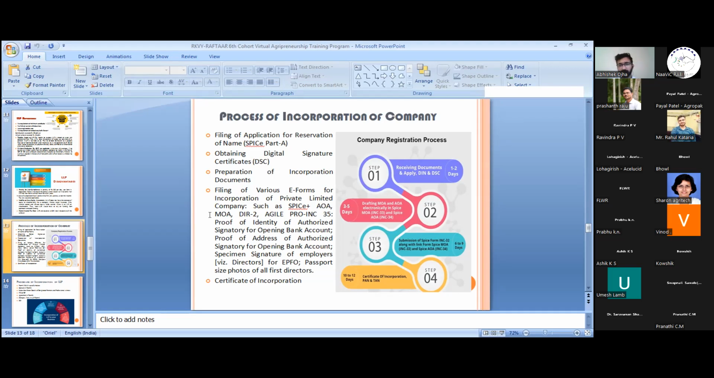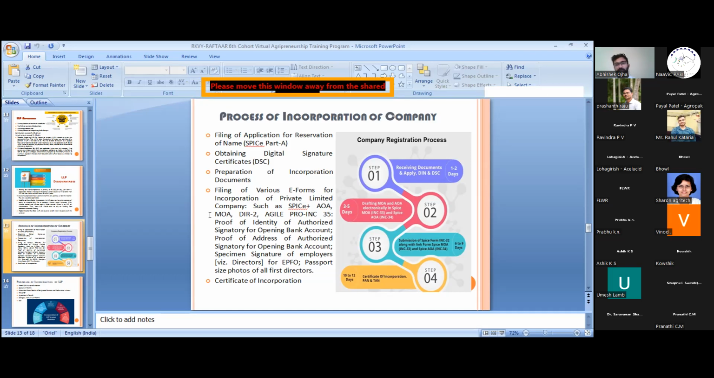For the process of incorporation, you first have to file the application in the name of the RUN form, which has changed to SPICe+ Part A. So you have to file your name. You are given the choice of giving 2 names as a preference for the company that they want to get registered. After filing that RUN form, you have to pay the fee of 1,000 rupees for reservation of name. That is the RUN form or the SPICe+ Part A form.